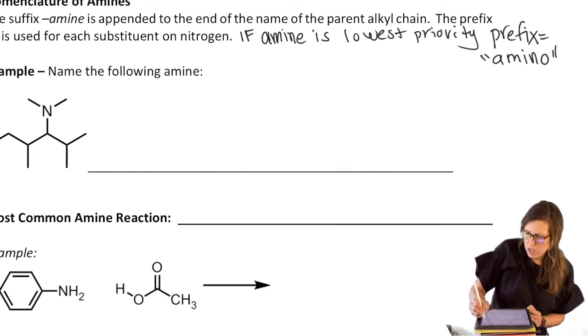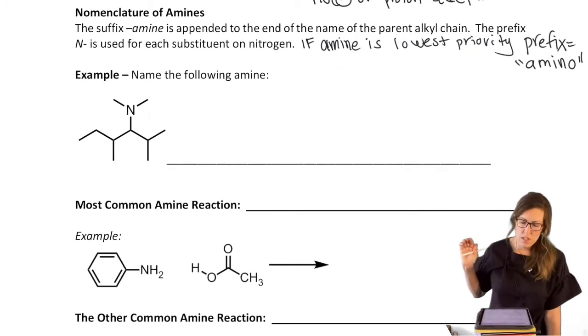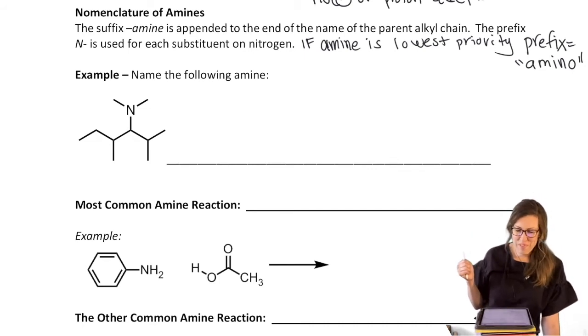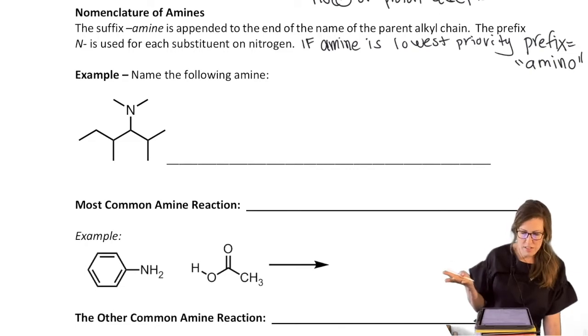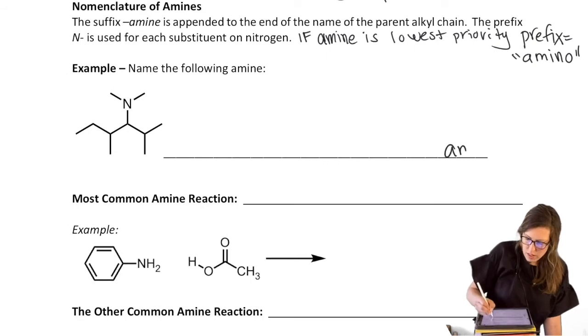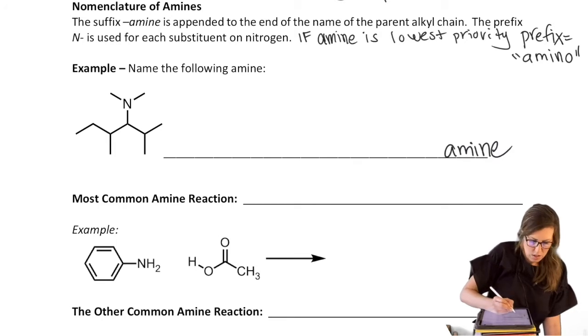That's on our nomenclature chart for your reference, but just good to point out, because this example I'm going to do is the more common, where we will see it as the higher priority group. So notice that the only functional group here is an amine, so we are going to end in amine. That's going to be our suffix. There's something else peculiar about naming amines, and you'll see why soon. I'll start naming, and we'll see why we have the necessity for this N, this capital N you might have seen. So I'm going to number my longest carbon chain as usual, and I'm going to have 1, 2, 3, 4, 5, 6.